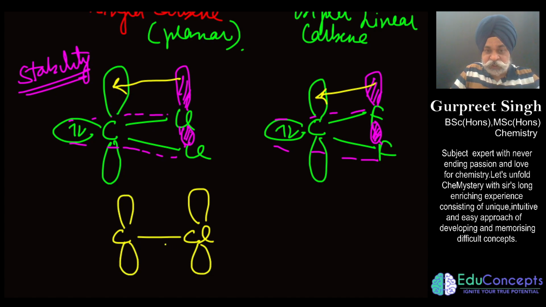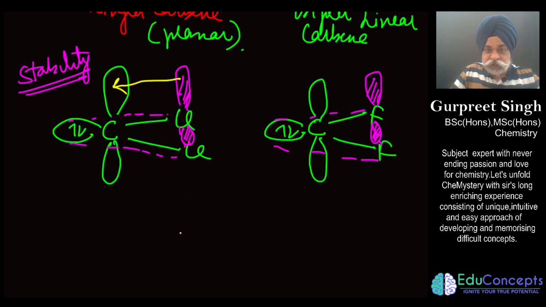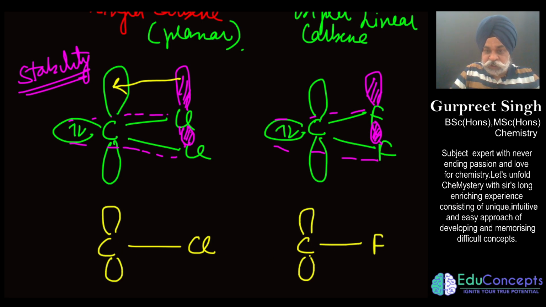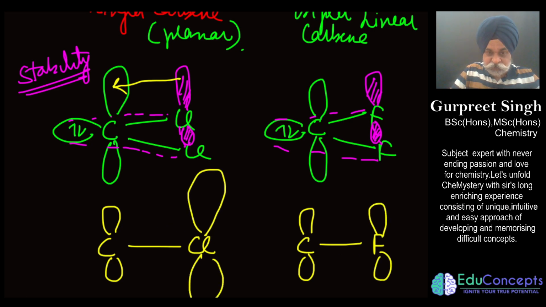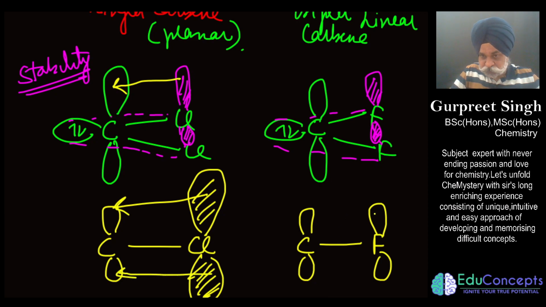Let me draw it once again for your convenience. So this is carbon, this is chlorine. The only difference is, if I take this as carbon's orbitals and this as fluorine's orbital, the p orbital of chlorine would be bigger in size as compared to that of fluorine.